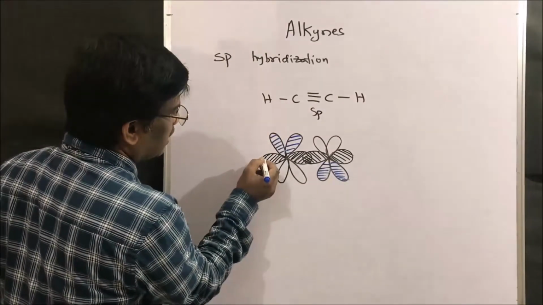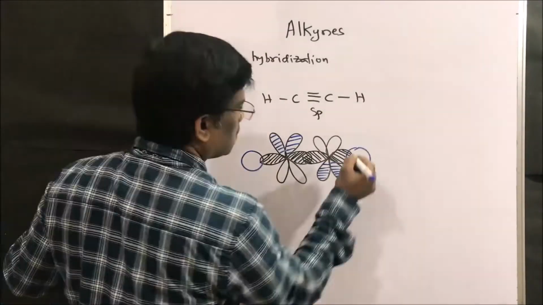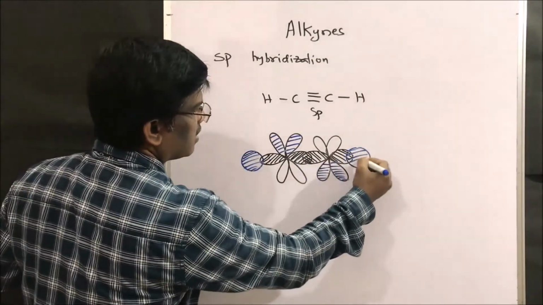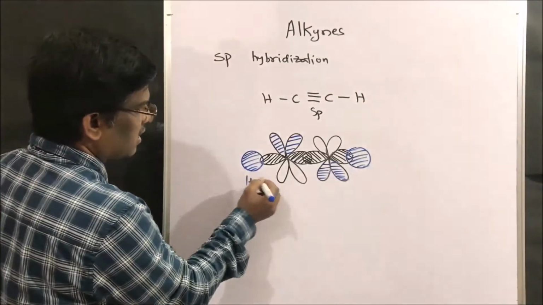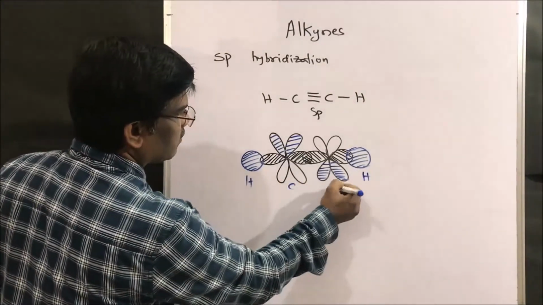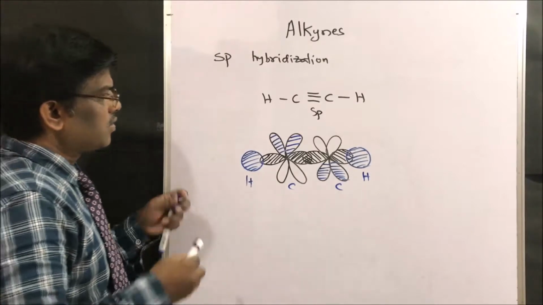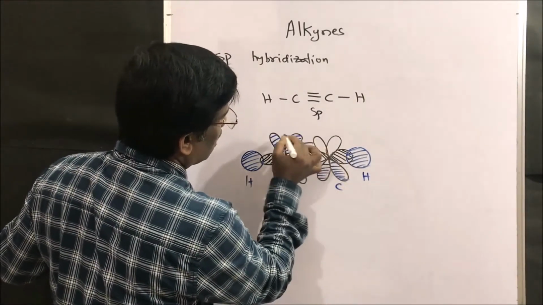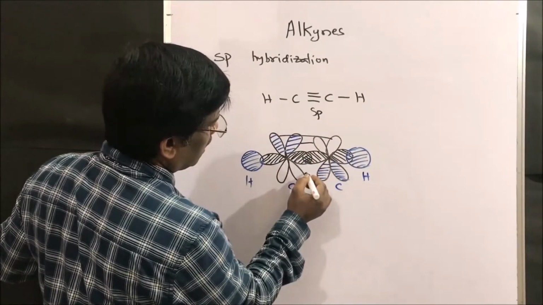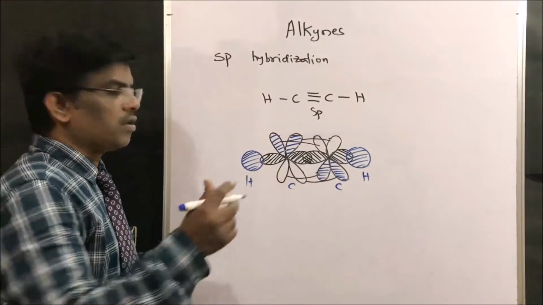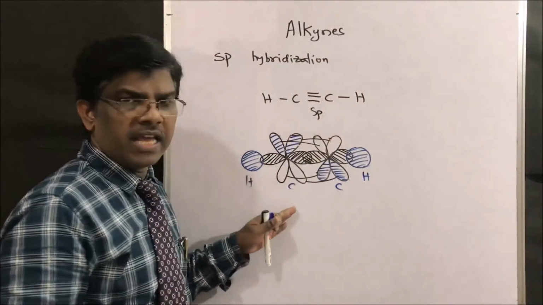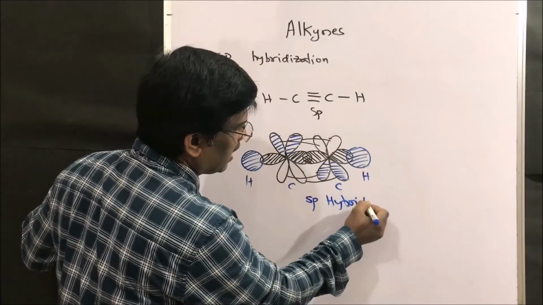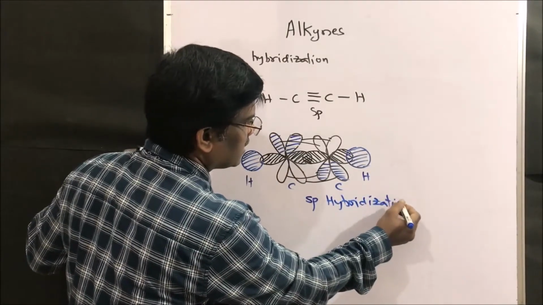So the hydrogen is going to bond like this: hydrogen, carbon, carbon, hydrogen. Let us understand by drawing.